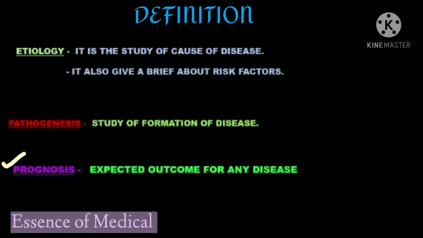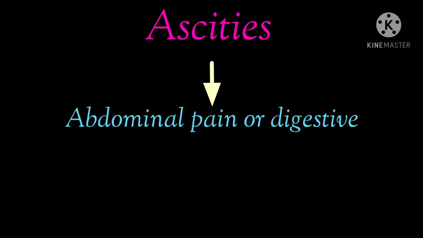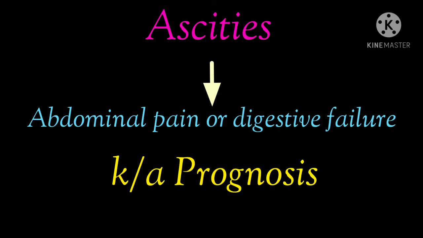Prognosis, you have to understand this. What the definition is telling, it is the expected outcome for any disease. Suppose you have ascites, so definitely you're going to have some abdominal pains or digestive failures. That means these symptoms are well expected when you know the disease, right? This expected outcome is actually called prognosis.